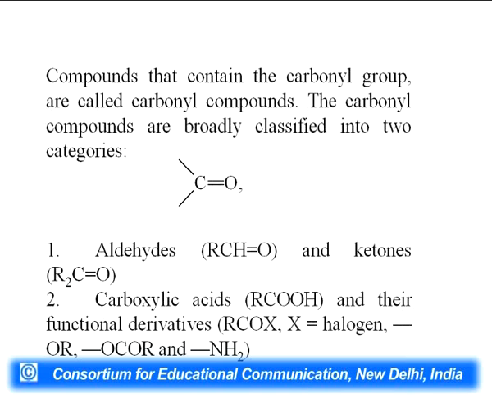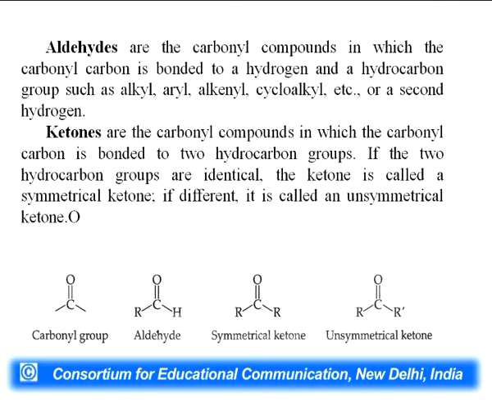Second, carboxylic acid. What are carboxylic acid? RCOOH, and their functional derivatives when OH is substituted by the groups like halogen, like OR, like OCOR and NH2. When we replace with halogen or hydroxyl group, it will be acyl halide, and when we will replace by OR group, this is ester, and when we will replace OH group by OCOR, it is anhydride, and when we replace NH2 group, it will be amide.